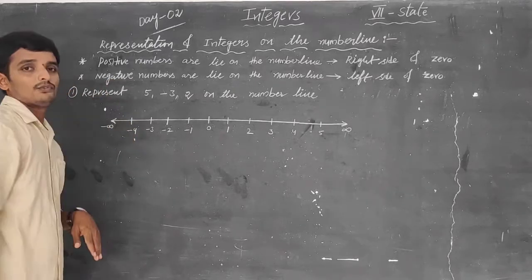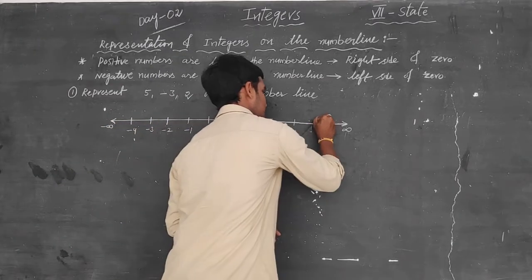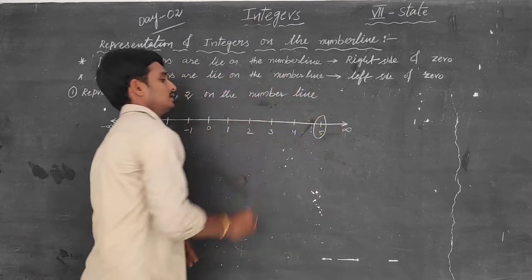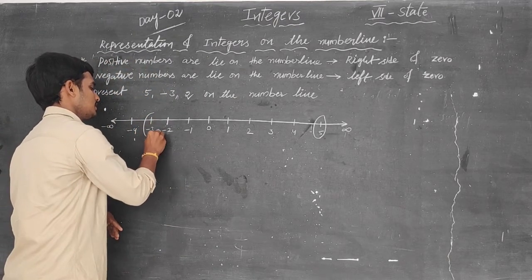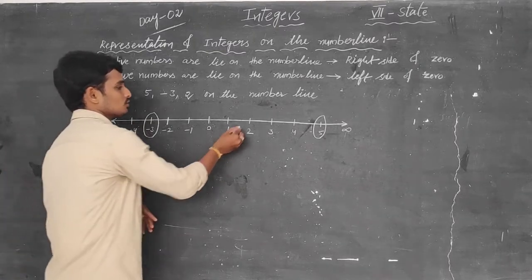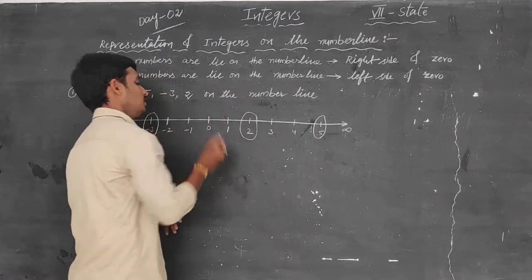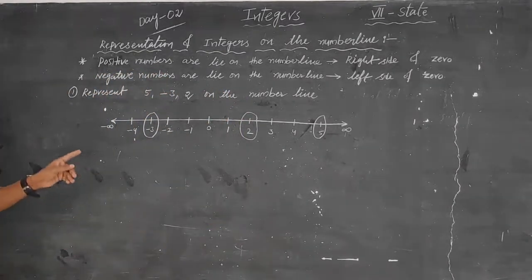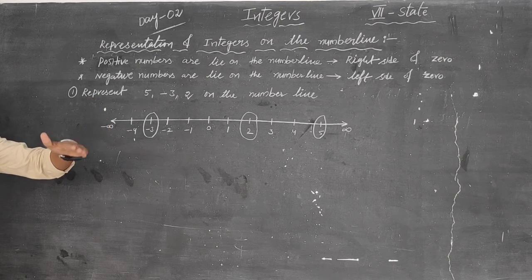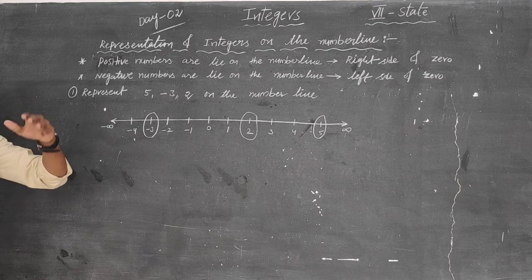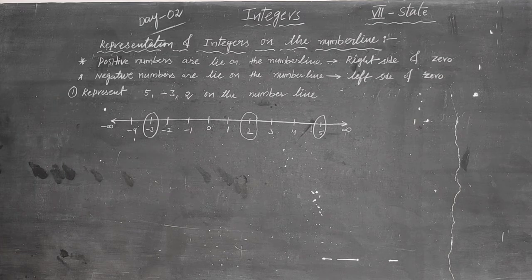What do you want first? 5. So, we can encircle the number 5. This is the 5. We want minus 3, so this is the minus 3. They want 2, 2 is the number. The encircled numbers are the required numbers represented on the number line. Are you okay, my dear students?